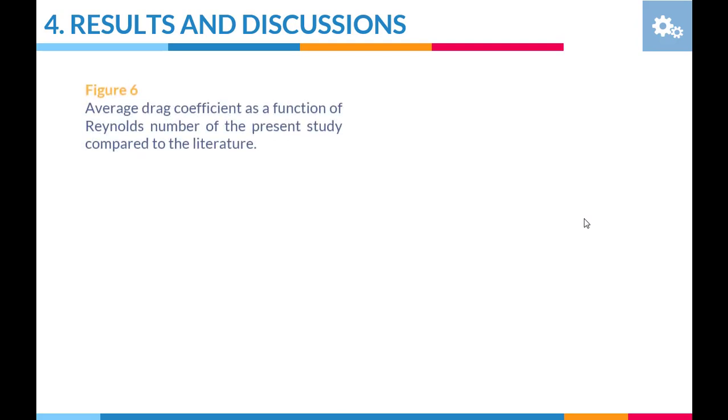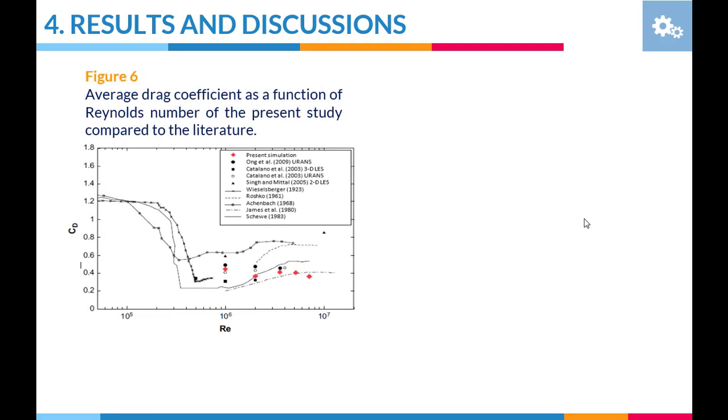Figure 6 shows the variation of the drag coefficient as a function of the Reynolds number. In the supercritical regime, the drag coefficient decreases slightly as the Reynolds number increases. There are small fluctuations between the current results and those reported by Catalano. Overall, it is observed that for the very high Reynolds number, the drag coefficient varied between 0.2 and 0.7. This strong variation is due to the turbulent region.